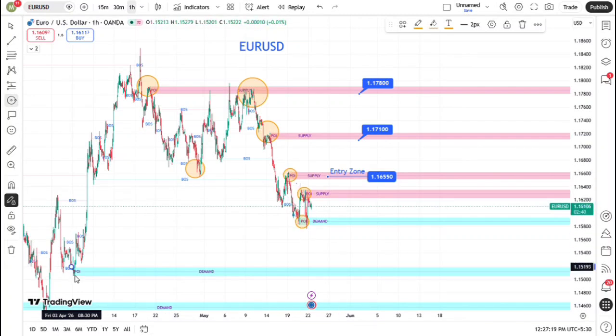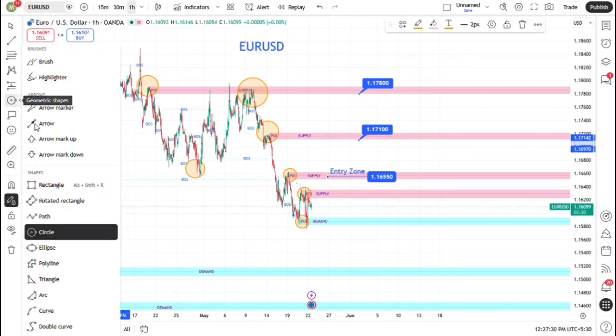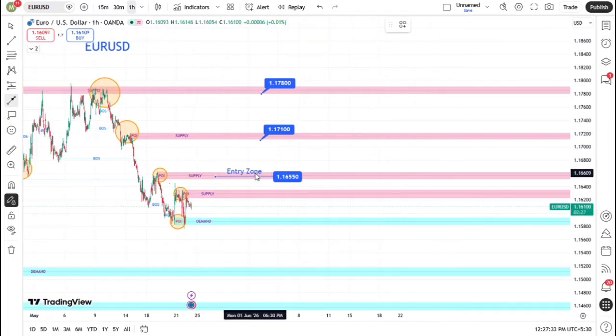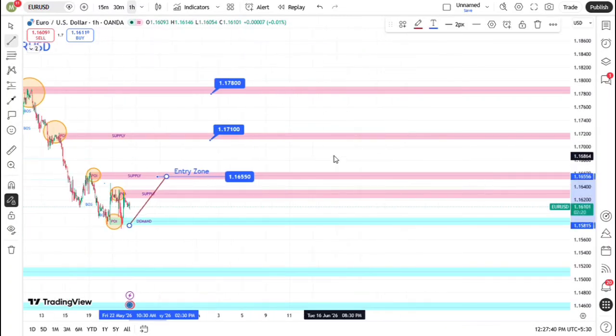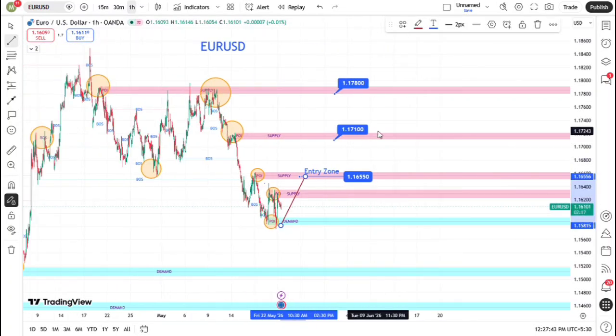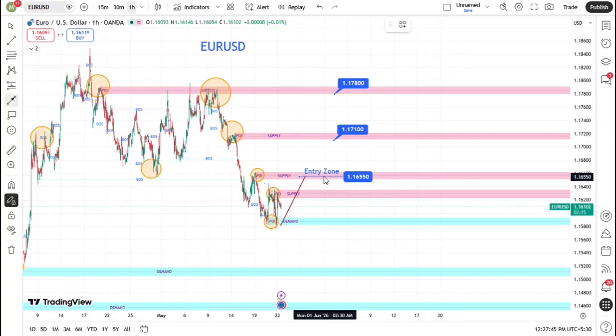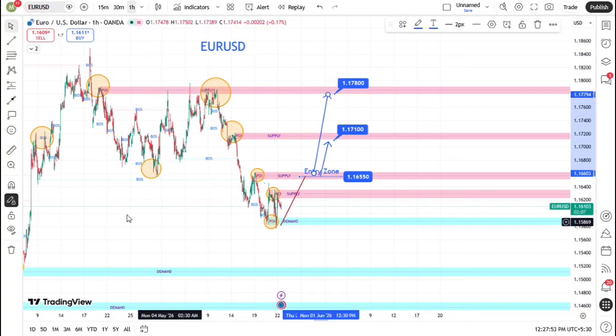Price is presently contained within a critical range, hovering between the immediate supply zone of 1.1630 to 1.1655 and the immediate demand zone situated at 1.1585 to 1.1570. Our primary focus is concentrated on this entry zone. We are currently waiting for mitigation at the 1.1630 to 1.1650 supply region. Once price action provides institutional confirmation, we expect the downward momentum to resume.